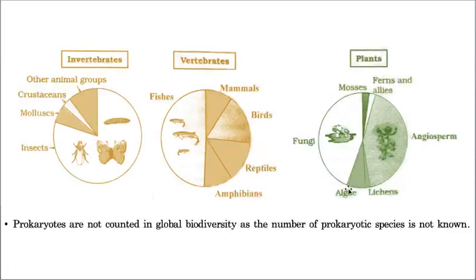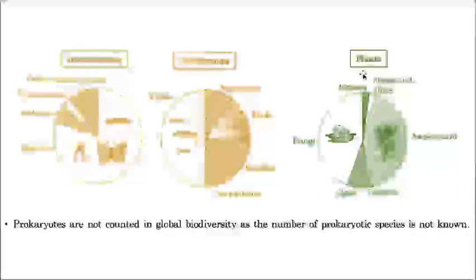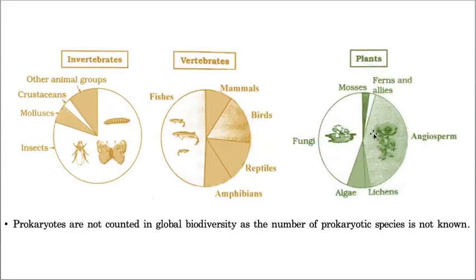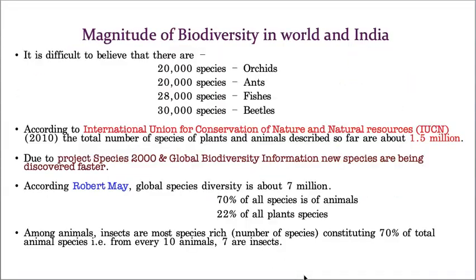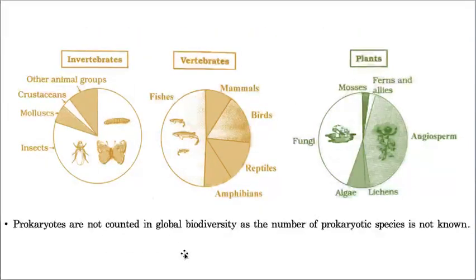Like that, again in the given geographical area, if you start counting the number of plants, then maximum half obviously goes to angiosperms. And by seeing this graph, obviously you will get one doubt. Sir, fungi is kingdom Mycota, why did you include it? See, actually this is the age of Robert May. By that time biological classification was not done clearly. That's why in the earlier classification even fungi were included under plants.